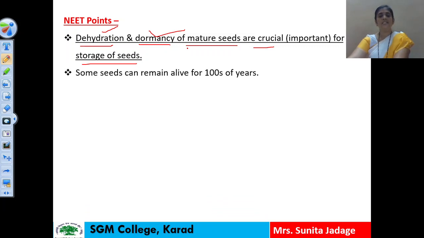Next, some seeds can remain alive for hundreds of years. We have to study examples of plants whose seeds show viability or a dormancy period of hundreds of years. Means after hundreds of years those seeds germinate and show plantlet development. So the first example we have to see here.